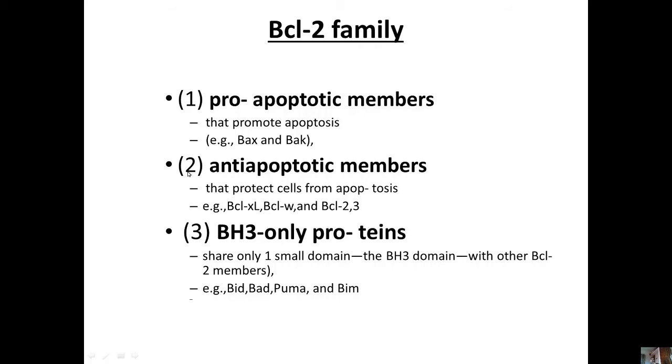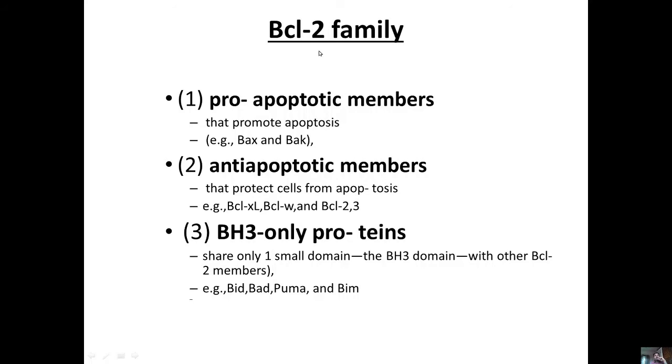The second category, or second family, is the anti-apoptotic members. They protect the cell from apoptosis. That means they carry out the exact reverse of the first family of proteins, the pro-apoptotic members. Examples are BCL-XL, BCL-W and BCL2. So pro-apoptotic members promote apoptosis, and anti-apoptotic members prevent apoptosis.